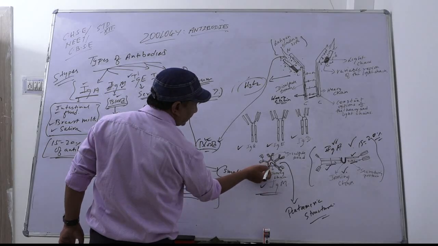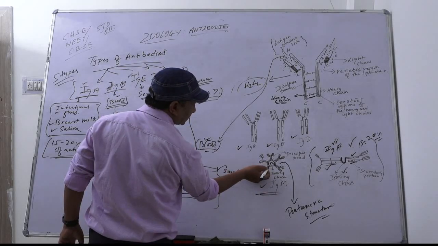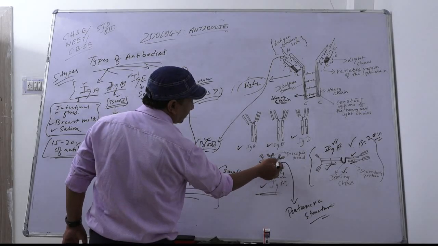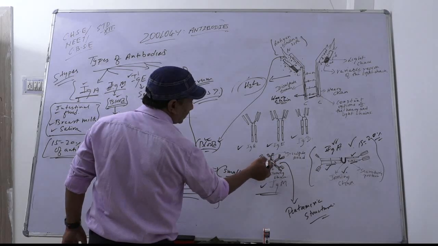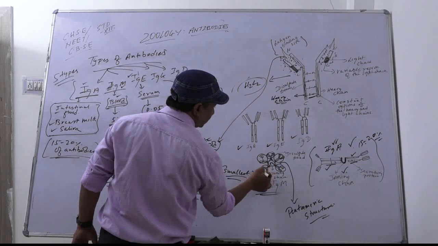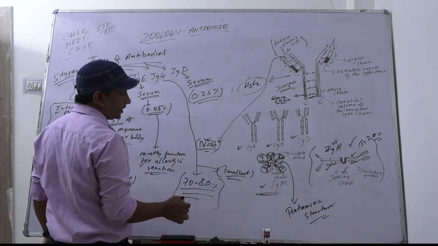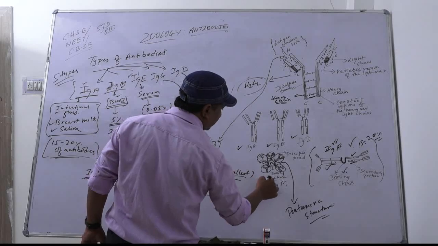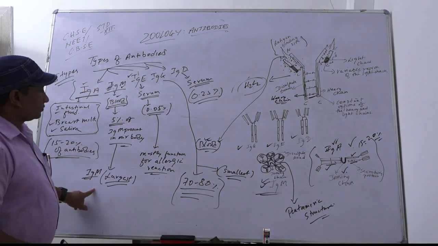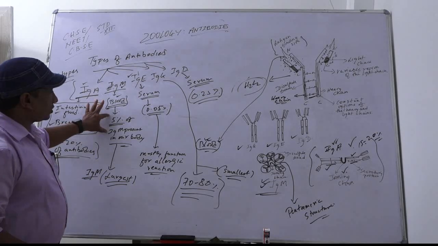This is the joining chain, and between the joining chain and the antibody there is a disulfide bond. So 5 disulfide bonds are present in the 5 units of antibodies, which together form a pentameric structure. That is immunoglobulin M. Immunoglobulin M is the largest antibody and it constitutes 5% in our body.